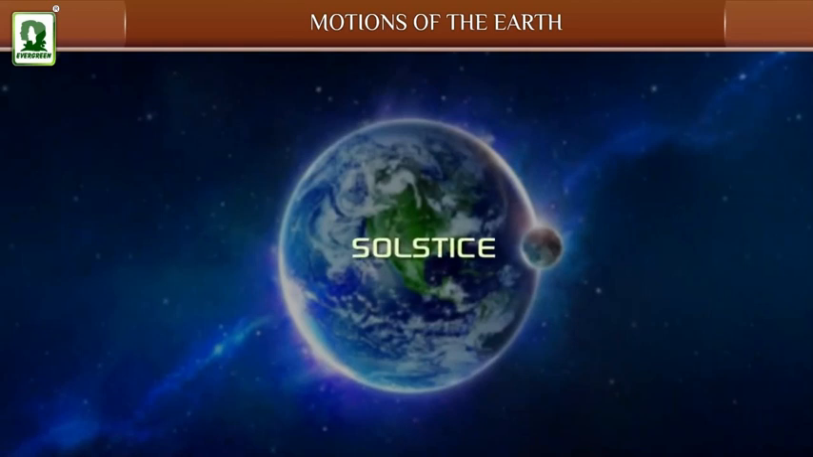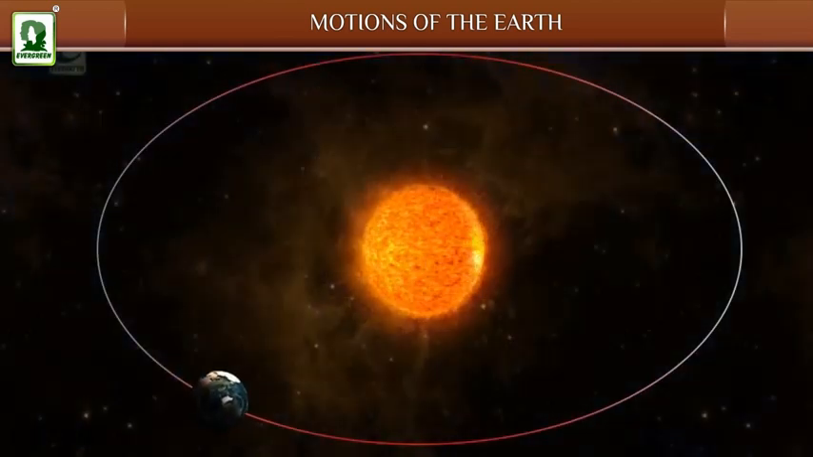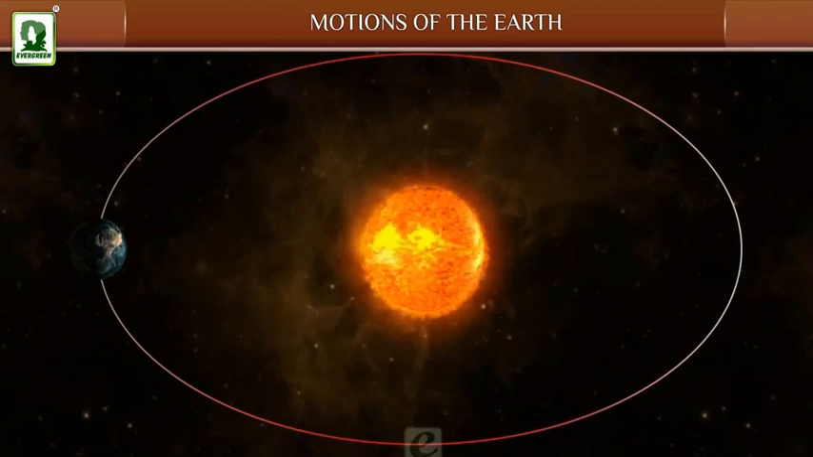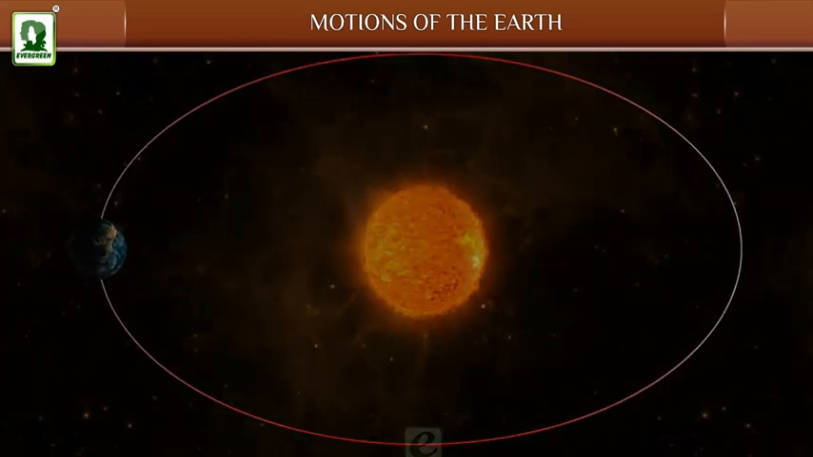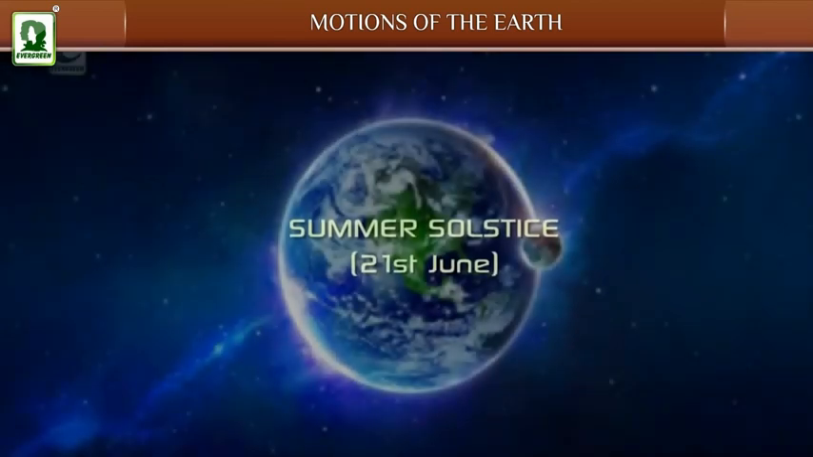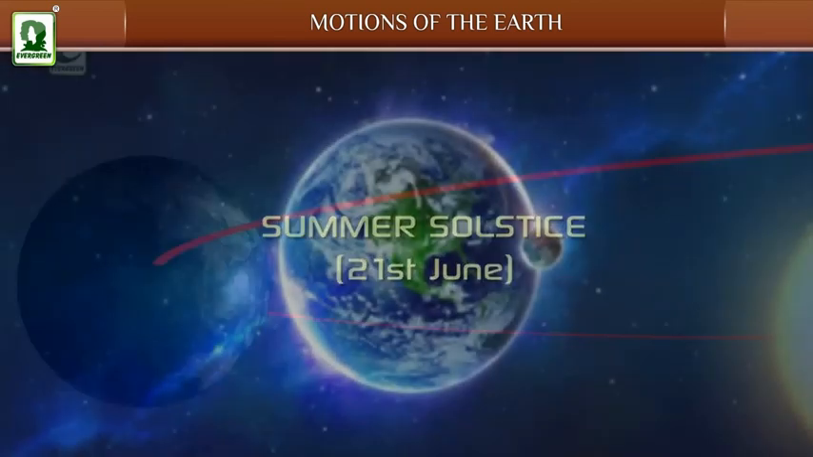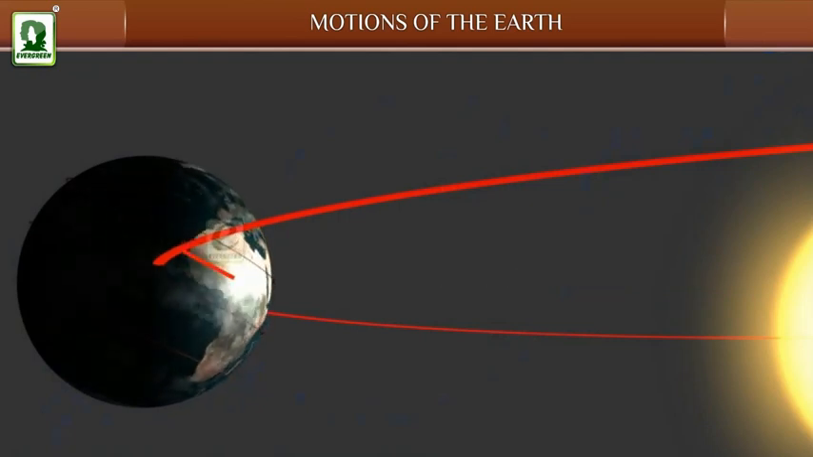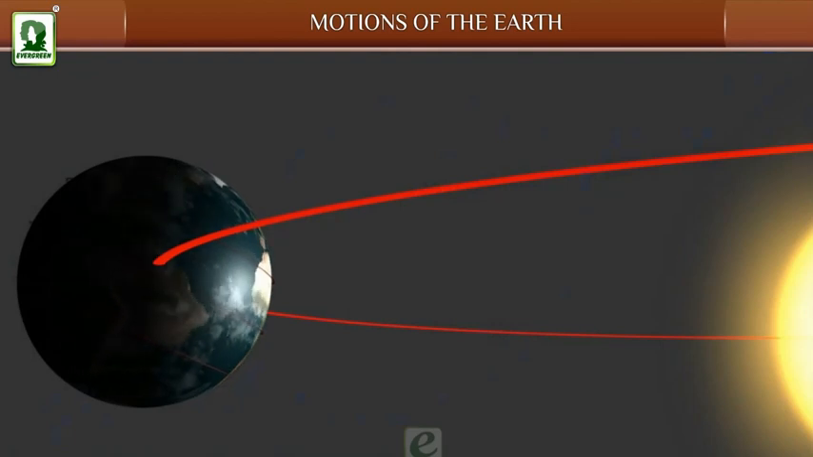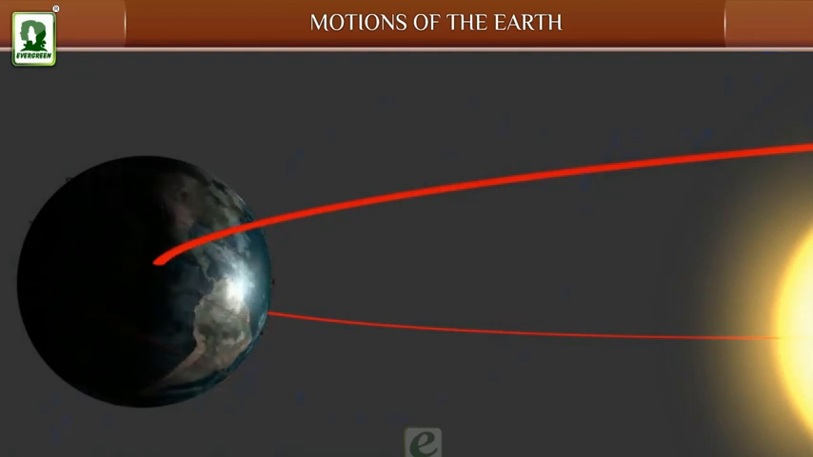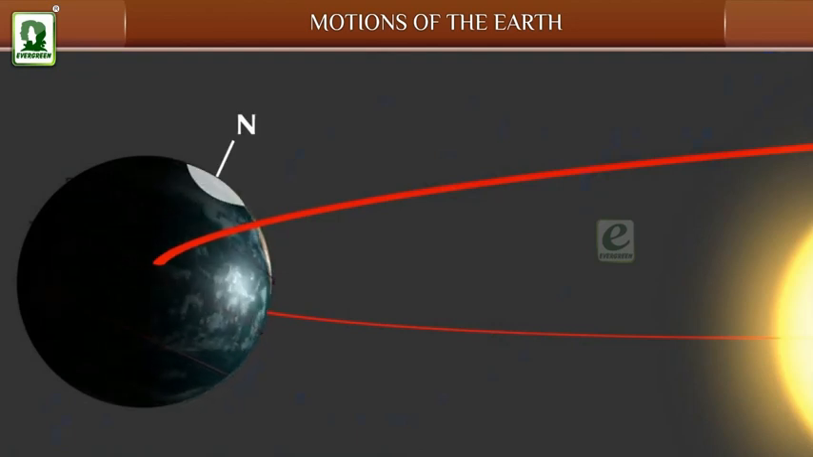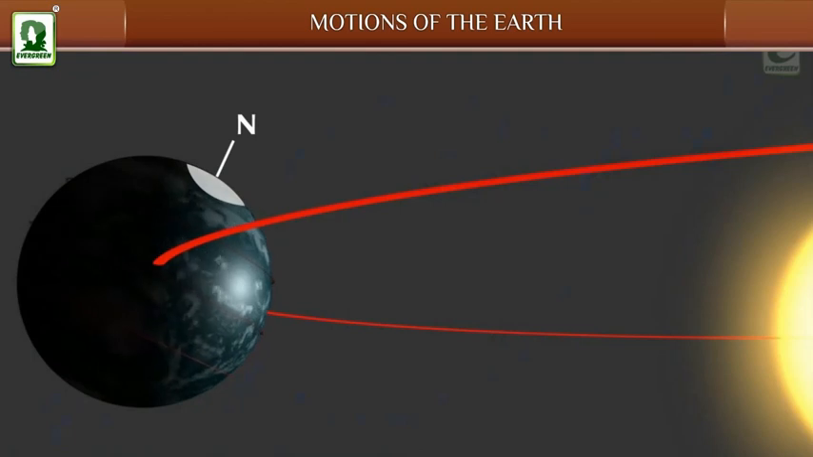Solstice. Summer and winter solstices occur when the Sun is at its greatest distance from the equator. Summer solstice, 21st June. On 21st June, the direct rays of the Sun are falling on the Tropic of Cancer. This position of the Earth is known as summer solstice. Places between North Pole and Arctic Circle experience continuous daylight with no night.